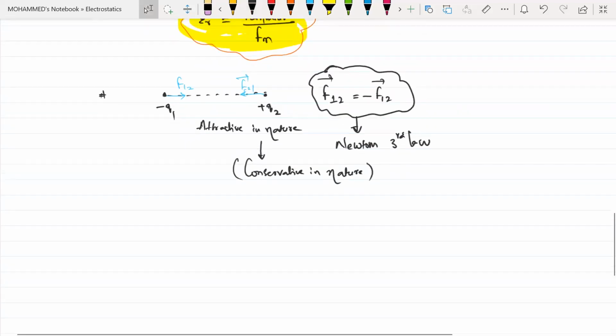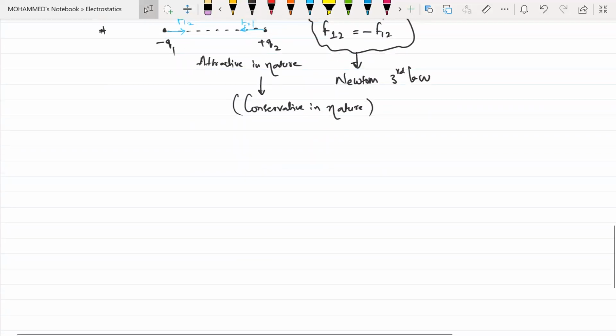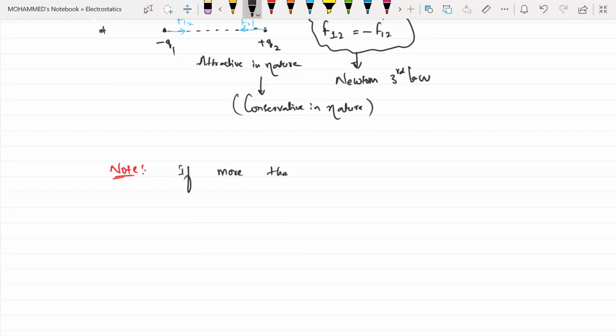Now this one is only because of how many charges? Two charges. Keep a note here: if more than two charges are present, we can use the vector addition method.